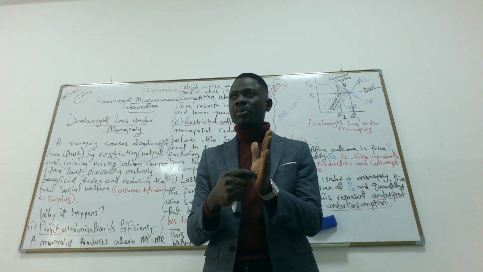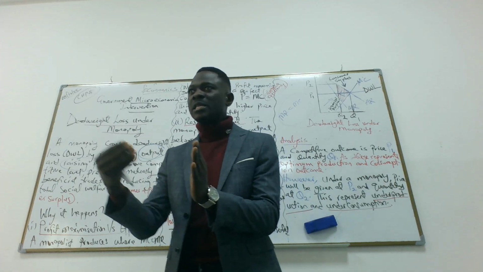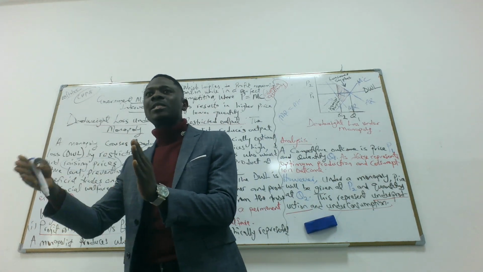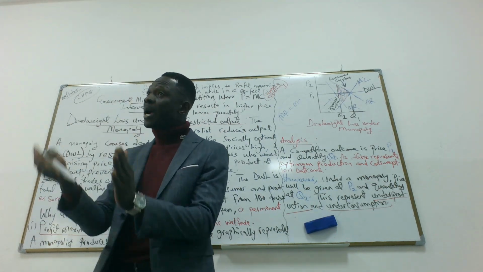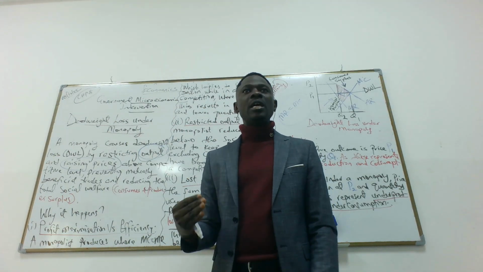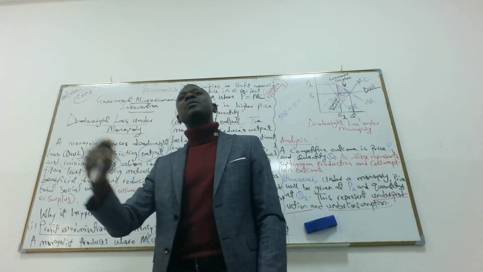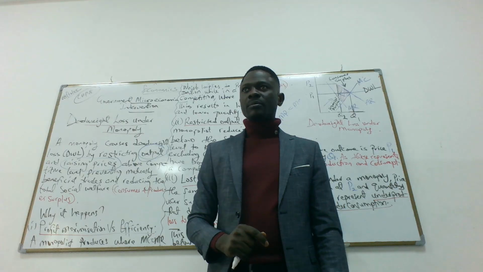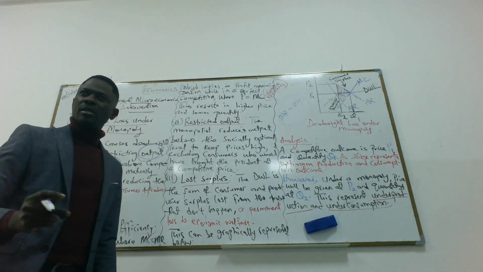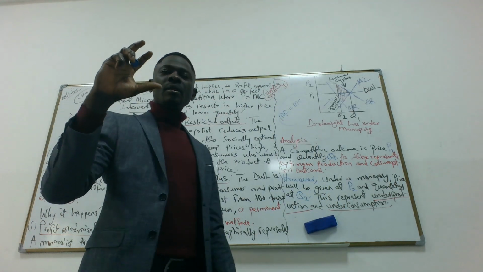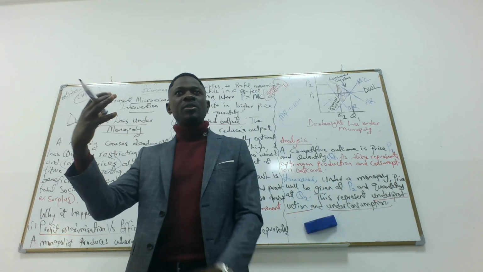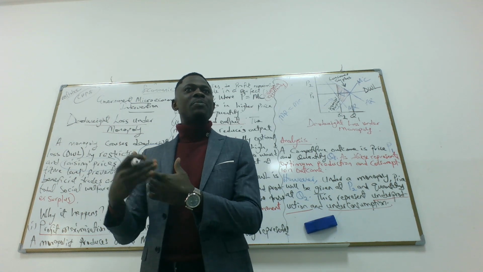So they restrict the output, raising the price. That excludes certain individuals or consumers from buying the product because they cannot afford it. They only want to buy at a competitive price. Do we get it? I will repeat. A monopolist would restrict output to raise price.